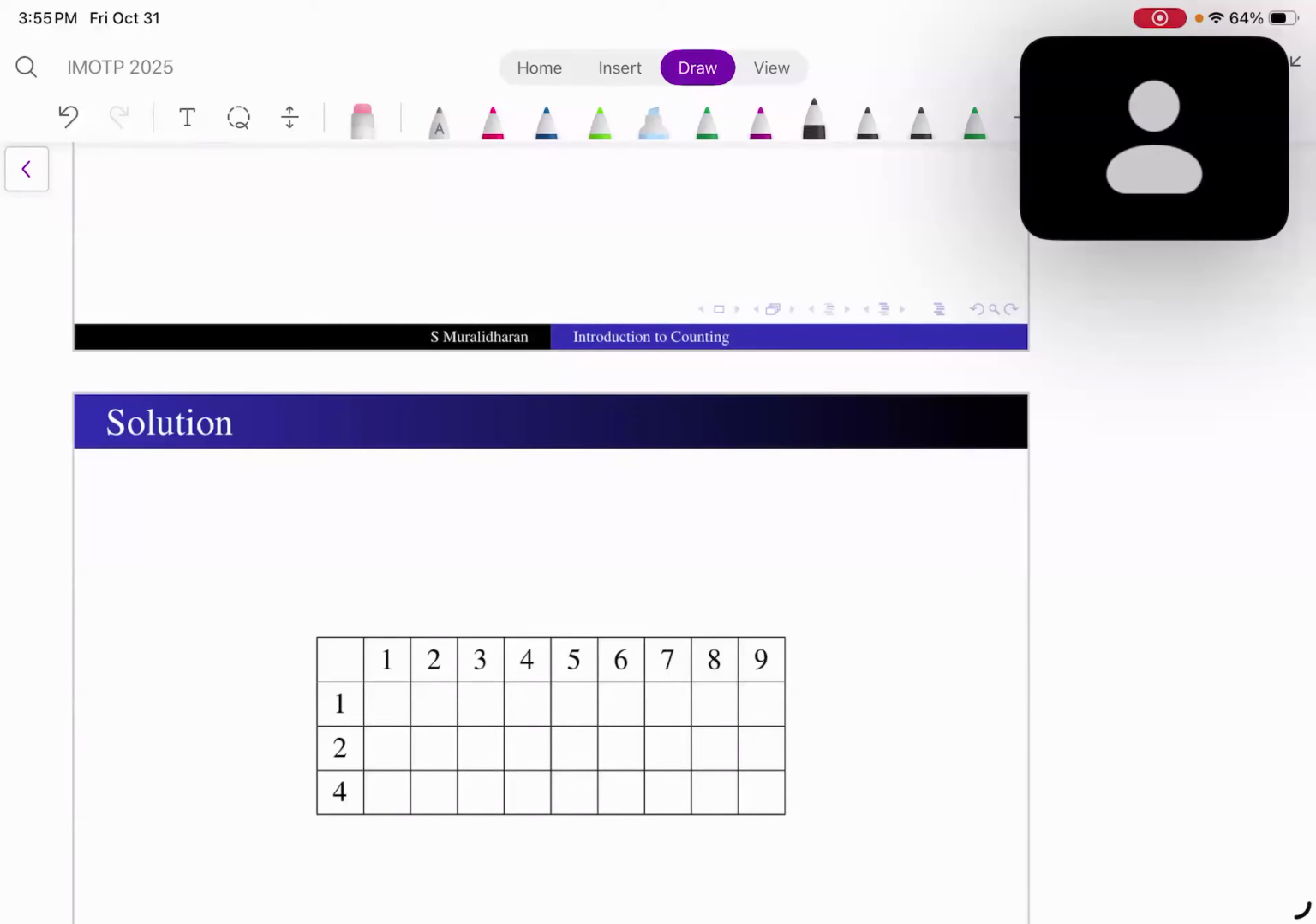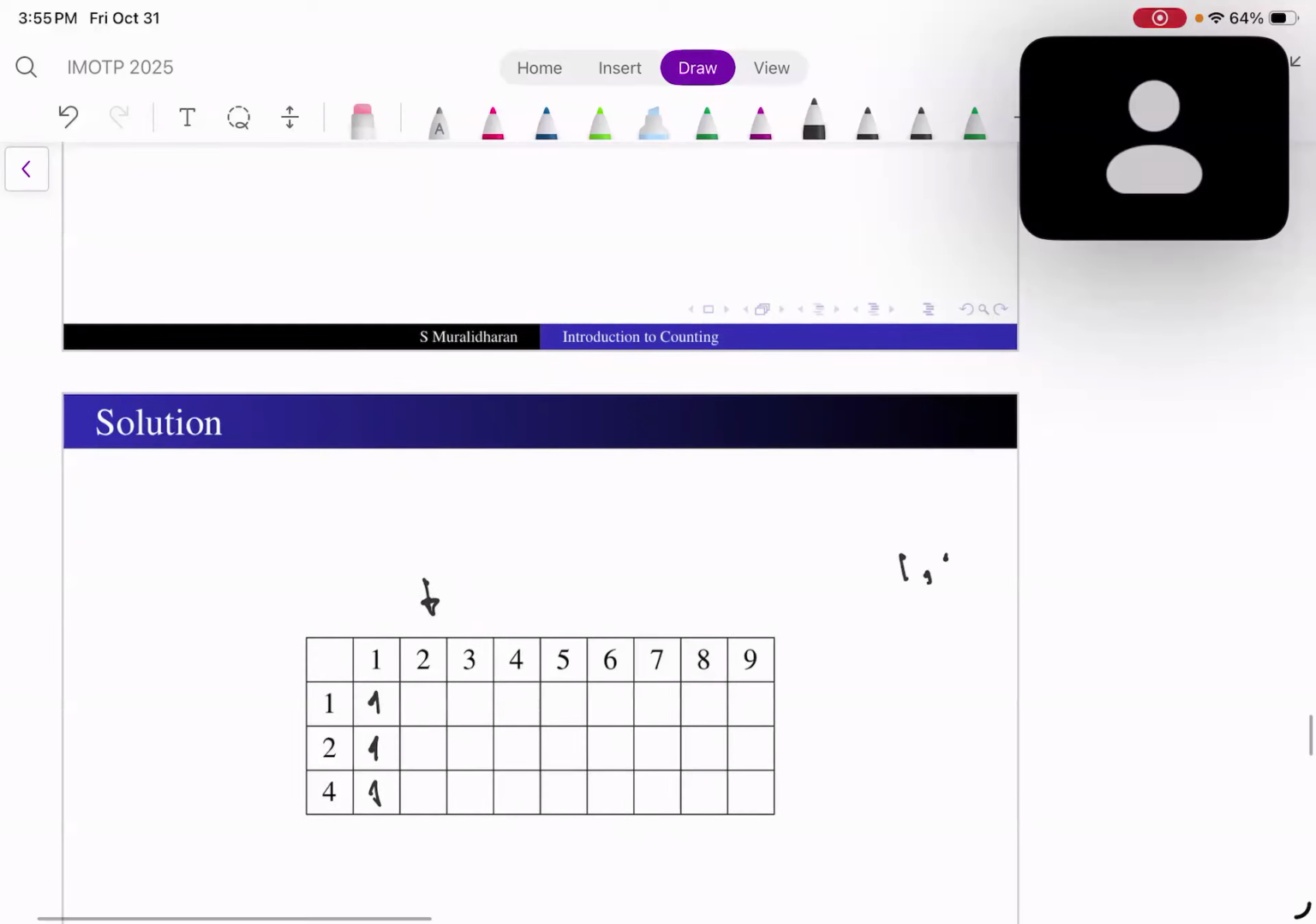Now the number of 1-digit numbers ending at 1, how many are there? Only 1. Number of 1-digit numbers ending at 2? Only 1. Now how many 2-digit numbers are there which end at 1, using only the digits 1, 2, and 4? 3. How many numbers are there which end at 2? Sir, 2, with the rule.